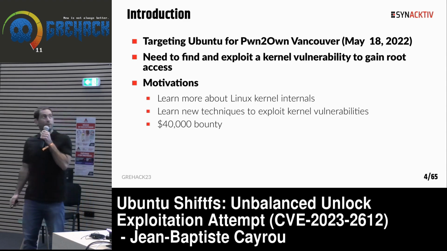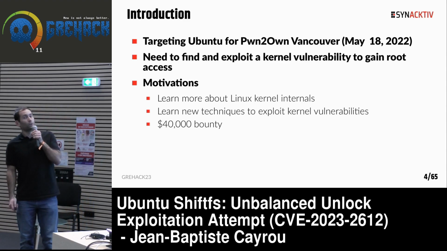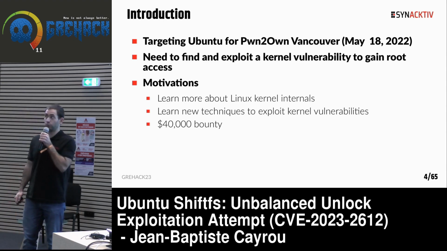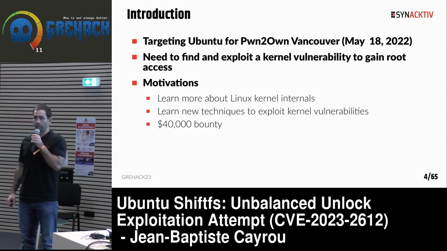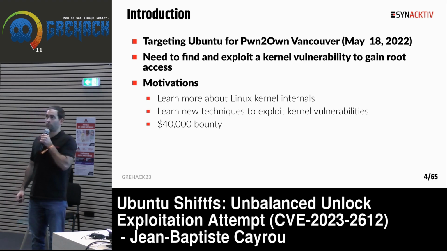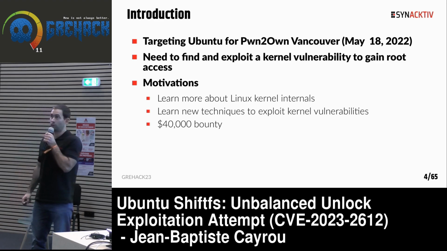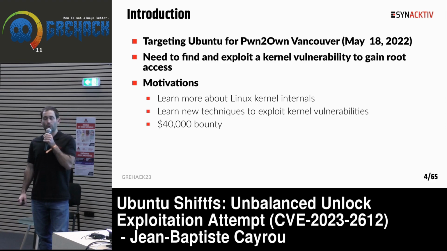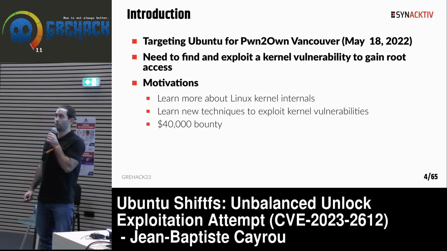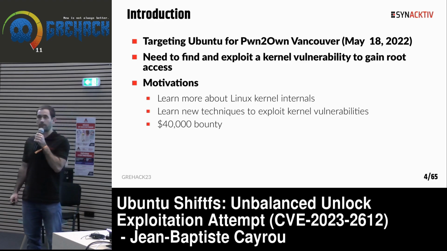So at the beginning of 2022, I started to search for vulnerabilities in the Ubuntu kernel in order to participate in Pwn2Own Vancouver in May. And to have a valid entry for the contest, you need a bug and an exploit, a kernel bug, I mean, to gain root using this vulnerability.